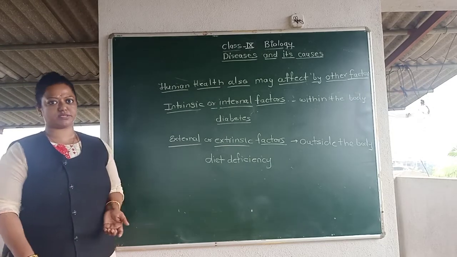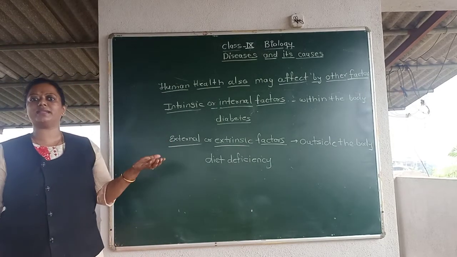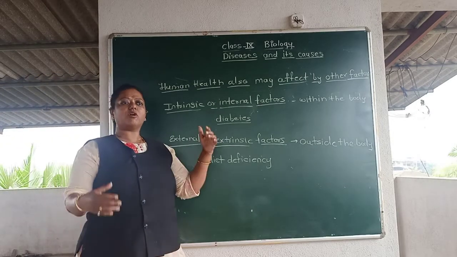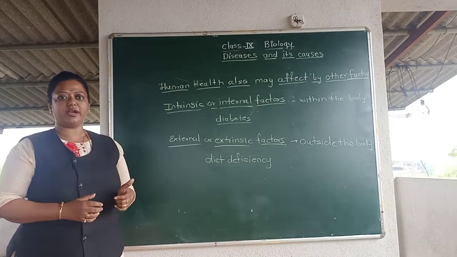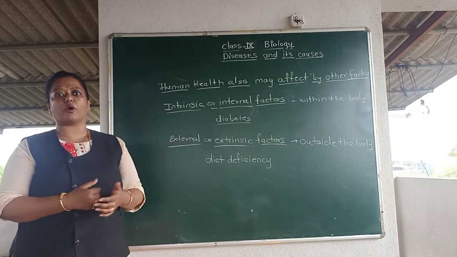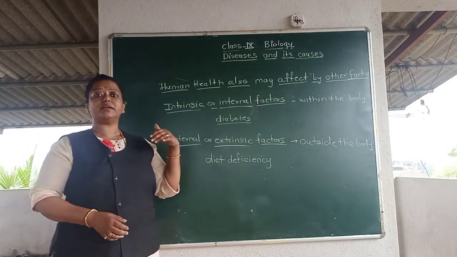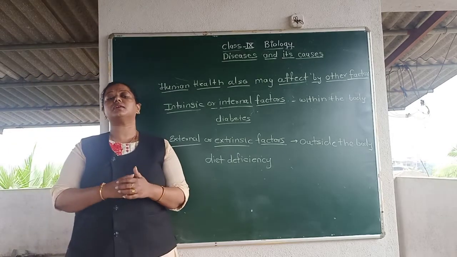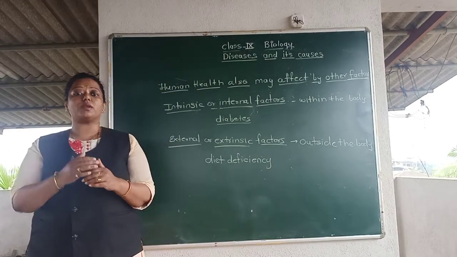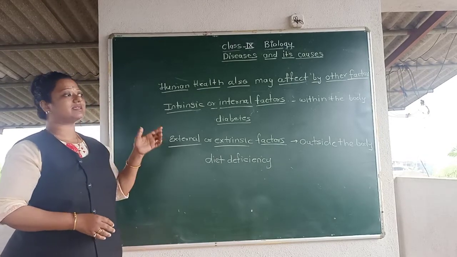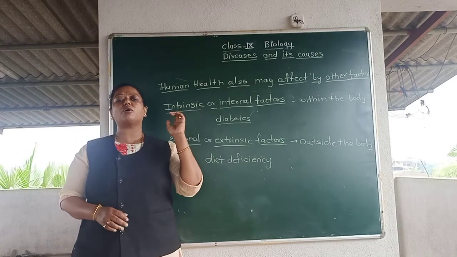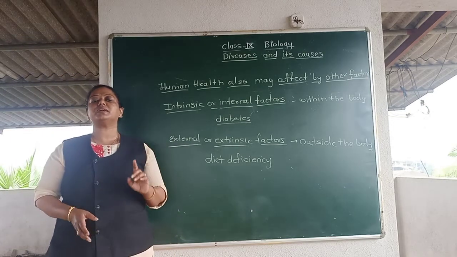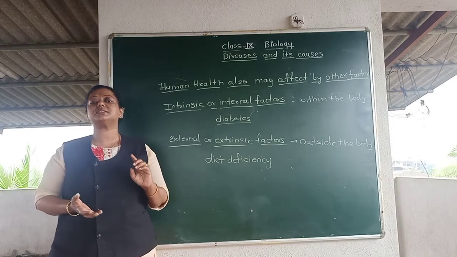See, there are other factors also. Human health, or mankind's health, may be affected by other factors too. What are those factors? That is intrinsic. Intrinsic factors means internal factors, within the body. When the disease is caused due to a problem in the body, that is diabetes. Diabetes is caused due to malfunctioning of the pancreas. Students, the pancreas produces the hormone insulin, which maintains the balance of the sugar, right?